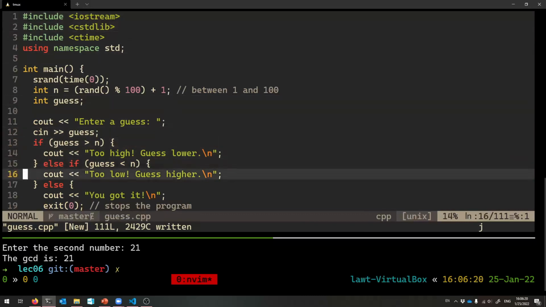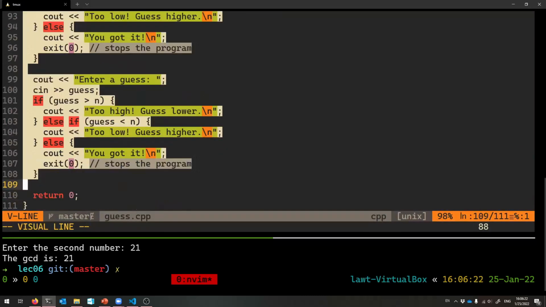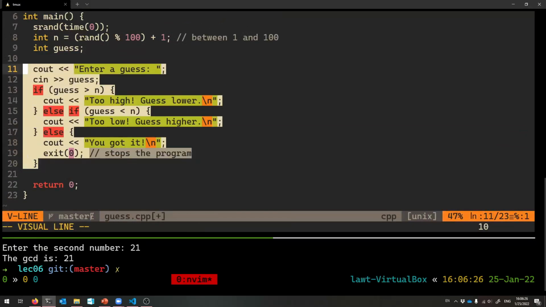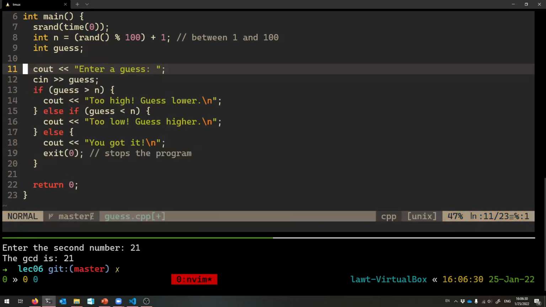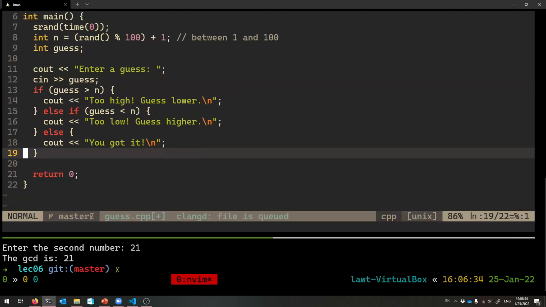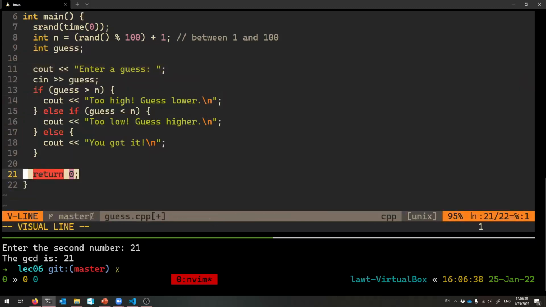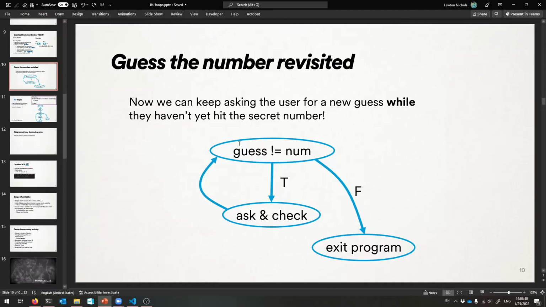All this stuff needs to happen still. This is the one. Remember that I had to keep on copying and pasting exactly this code? This is the stuff now that goes inside the loop. That's the beauty of it all. So I don't even need the exit call anymore, because once I stop the loop, if I put all this into a loop, once the loop is done, then the program ends, okay? So I just need to follow this process.